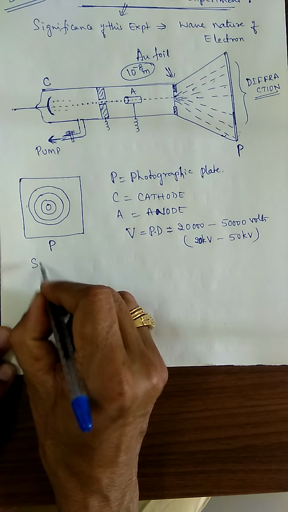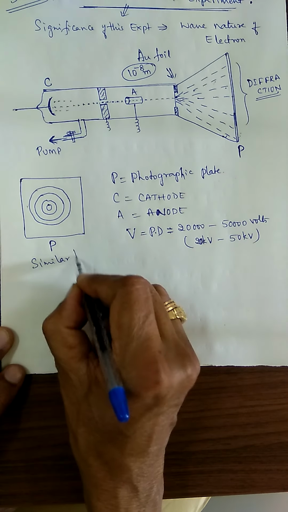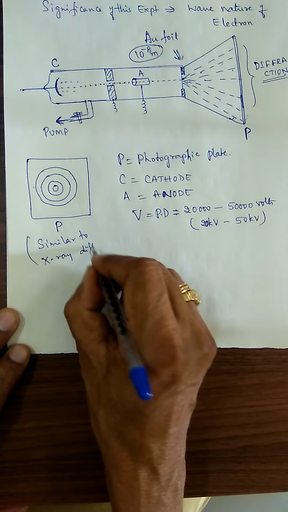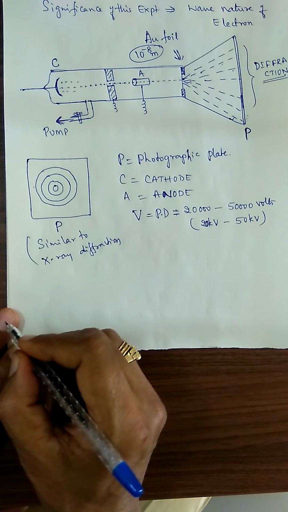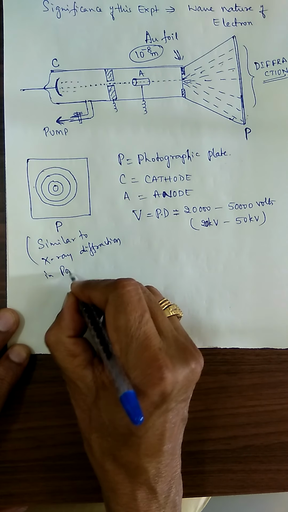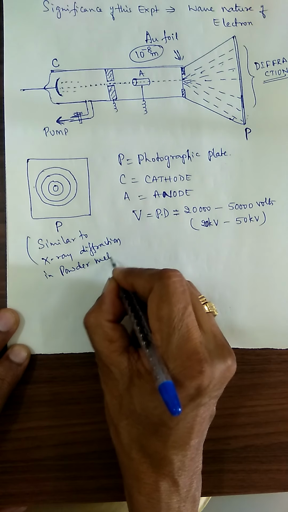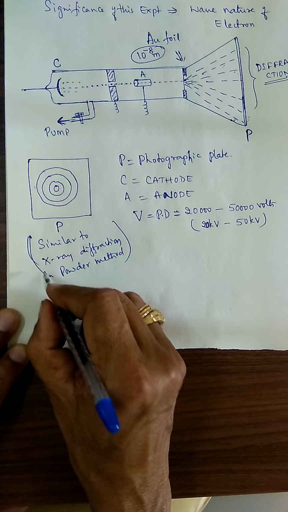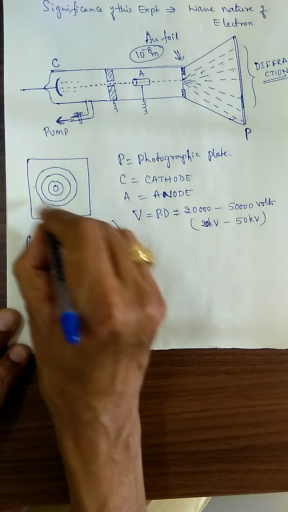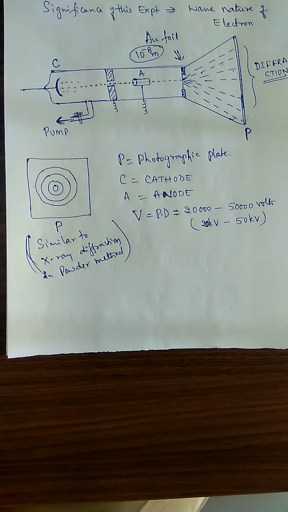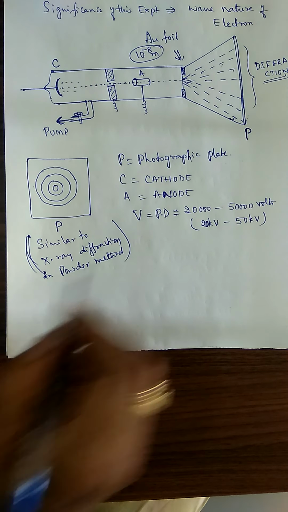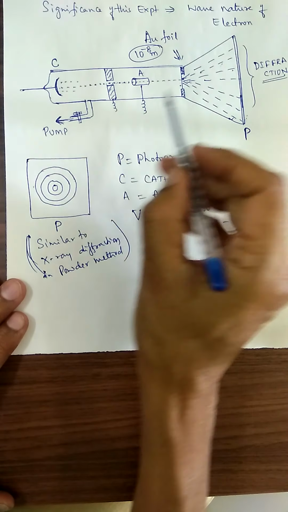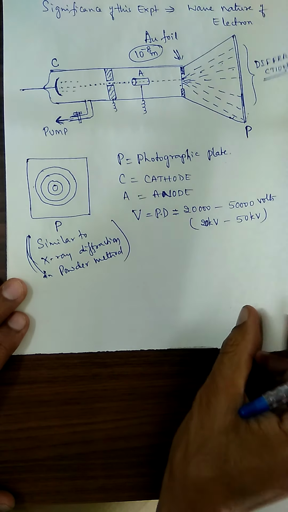This is similar to X-ray diffraction in powder method. In the powder method of X-ray diffraction, what we get here, in a similar way you are going to get the concentric circles here. This is a gold foil of thickness 10 to the power minus 8 meter.